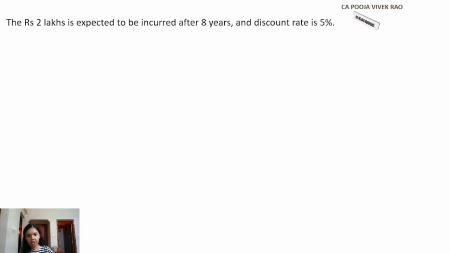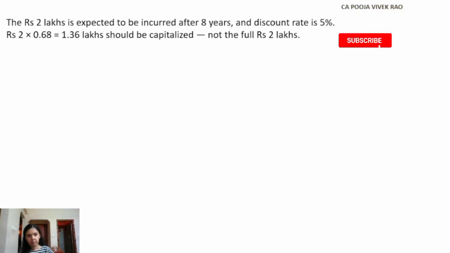This is given in the question itself. That is the present value of rupees 1 payable in 8 years at a discount rate of 5% is approximately rupees 0.68. So the amount to be capitalized is rupees 2 lakh into 0.68, which is equal to 1.36 lakh. Hence the full 2 lakh rupees cannot be capitalized. Now let's evaluate the option number D.